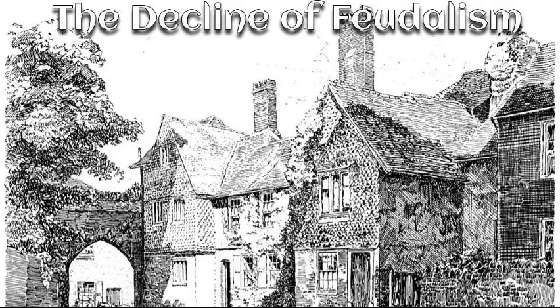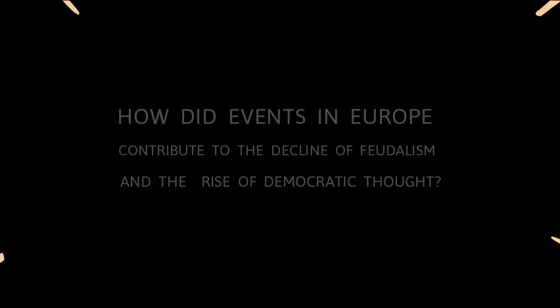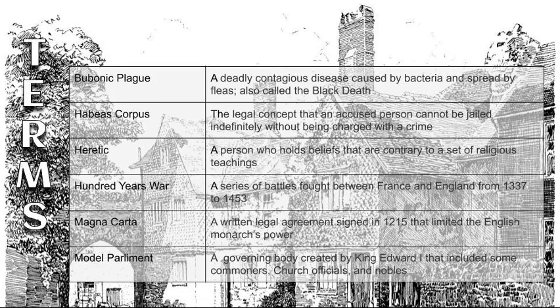We're here with your podcast for Lesson 5, The Decline of Feudalism. The essential question: how did events in Europe contribute to the decline of feudalism and the rise of democratic thought? Here are the vocabulary terms you should know: bubonic plague, habeas corpus, heretic, 100 Years' War, Magna Carta, and model parliament.